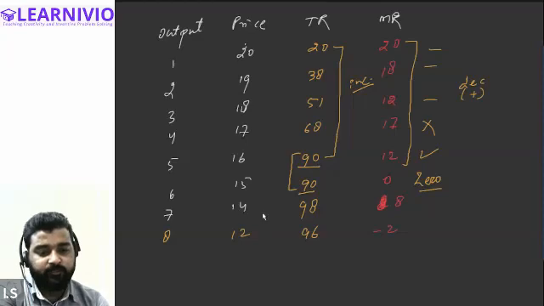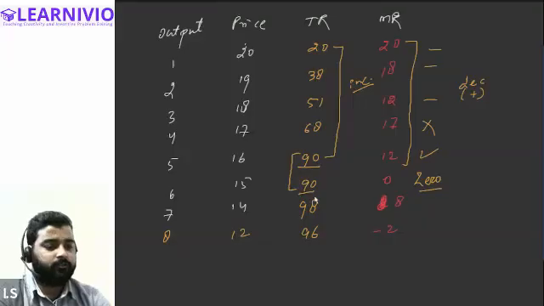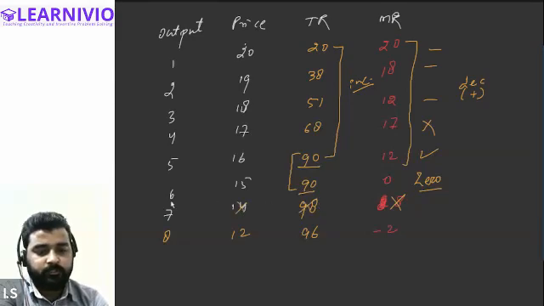Have we calculated this value correctly? 14 into 7, it is how much? Everyone? So 98. So why is it not applying on this? Okay. All right, let's for the time being just skip this point.